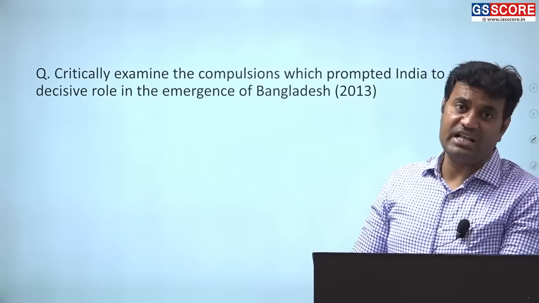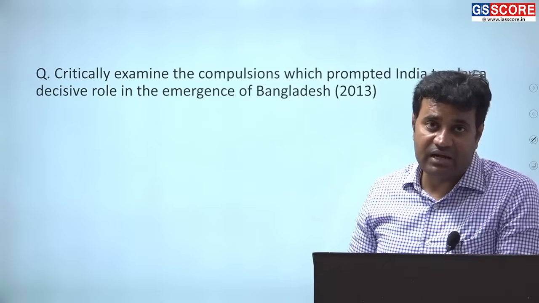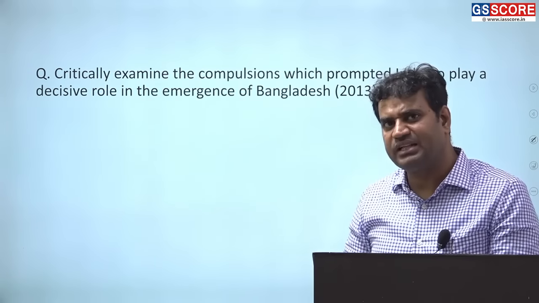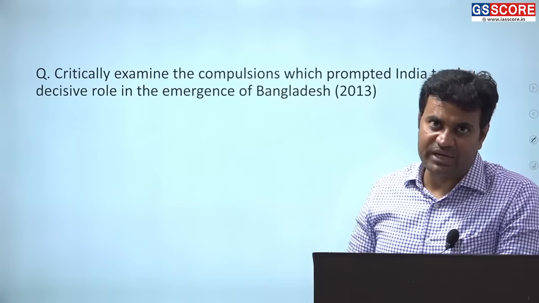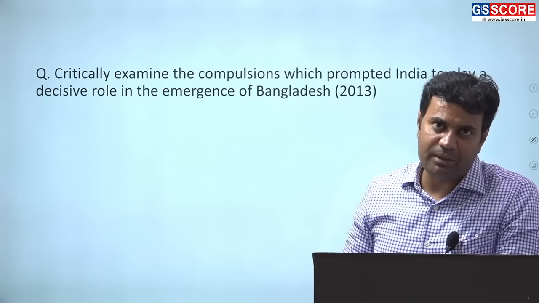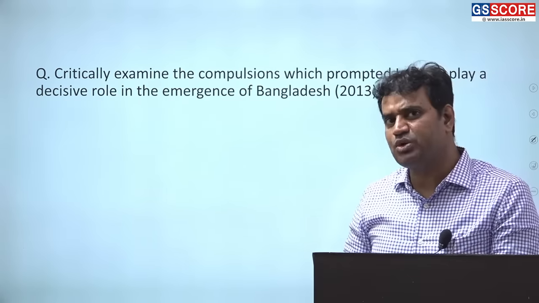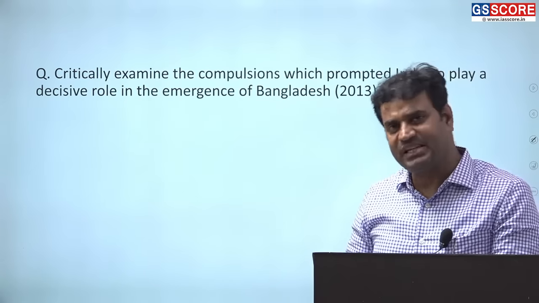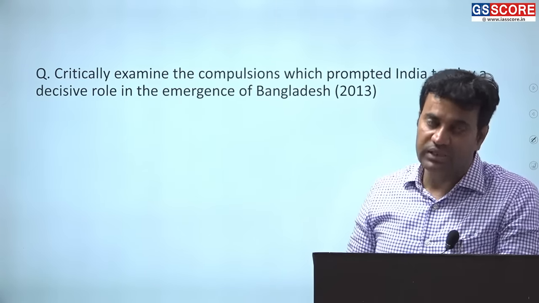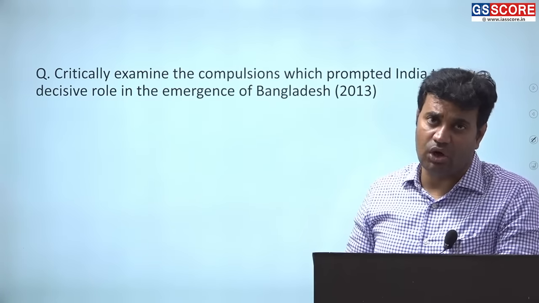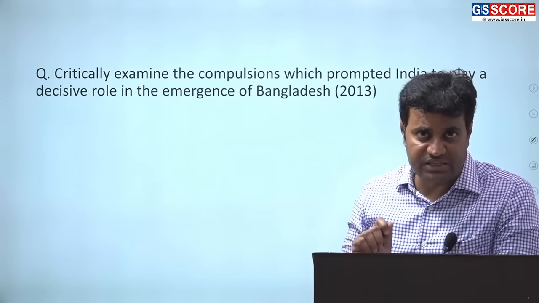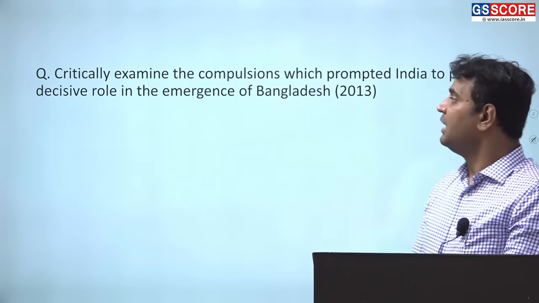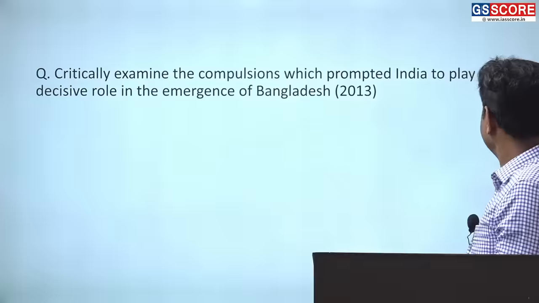That is why before China and Pakistan could succeed in this plan, Indira Gandhi, with the support of the Awami League in East Pakistan, declared war against Pakistan in 1971, and that resulted in the liberation of East Pakistan under Sheikh Mujibur Rahman, the leader of the Awami League, and Bangladesh got created. And at the same time, the sinister plan of China and Pakistan was checked, and Sikkim was also integrated within the Indian Union. Just to safeguard India on its eastern corner, Indira Gandhi had to play a major decisive role in creating Bangladesh in 1971. This is one prominent question asked in the previous year.